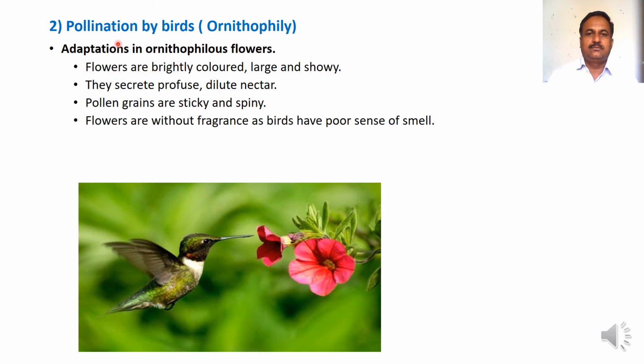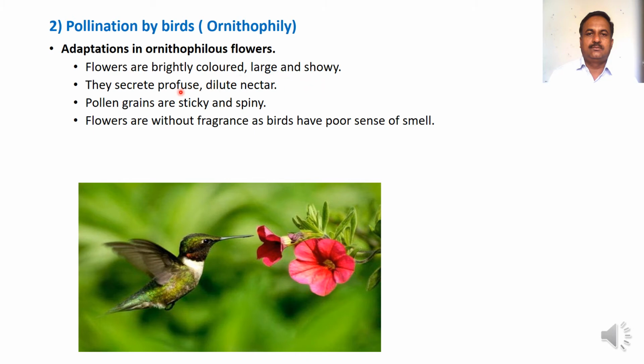Second type of biotic agent are birds. When pollination takes place with the help of birds, this is called ornithophily. Ornithophilous flowers show the following type of floral adaptations. In ornithophilous flowers, flowers are brightly colored, large and showy.